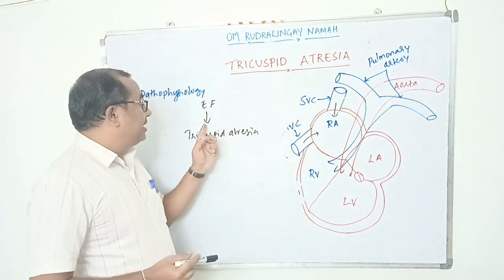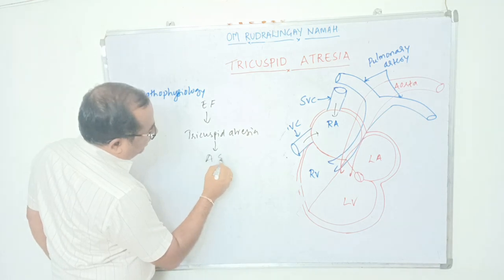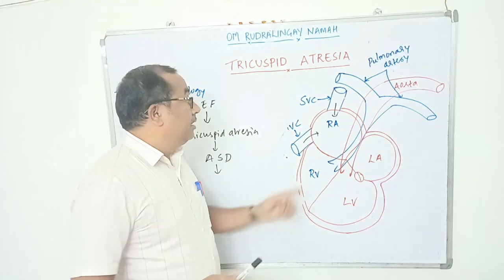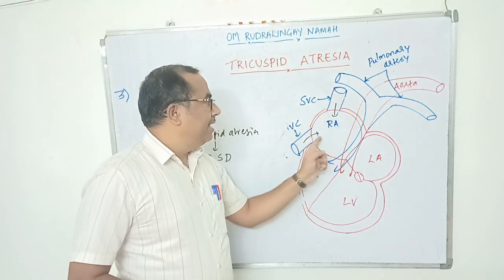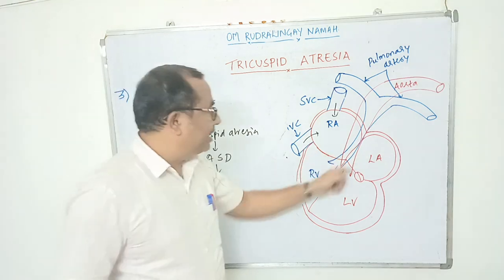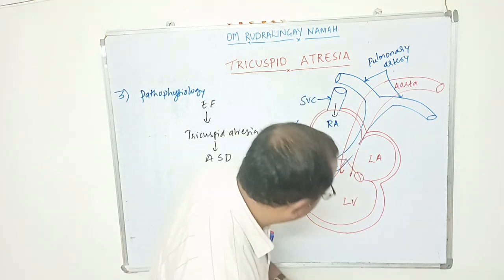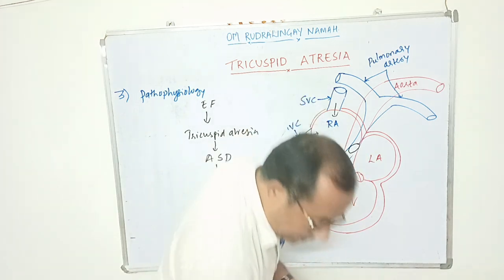So due to etiological factors, there is a tricuspid atresia, and if it is associated with the atrial septal defect, what happens here? The deoxygenated blood enters the right atrium through the superior vena cava and inferior vena cava. Then, because of the presence of this atrial septal defect, there is an abnormal opening between the right atrium and left atrium.